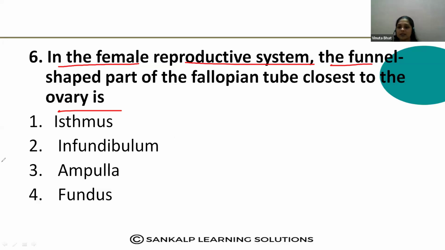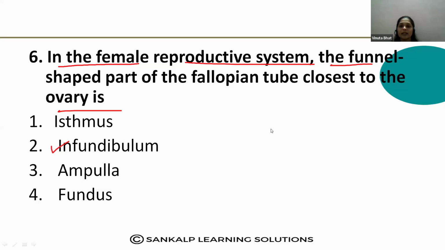Write down the answer for the sixth question. Yes, that is the infundibulum. Yes, correct answer. Yes. Mamata, yes, that is the correct answer. Very good. Many students are commenting the answer. Correct answer.